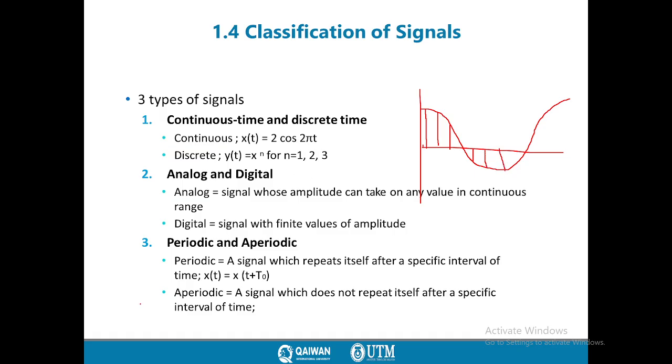In terms of analog and digital signals, maybe it is clear for you that we have digital and we have analog. For example, a simple explanation is a digital clock and an analog clock. Maybe it is clear for you that a digital clock consists of numbers 1, 2, 3, 4.